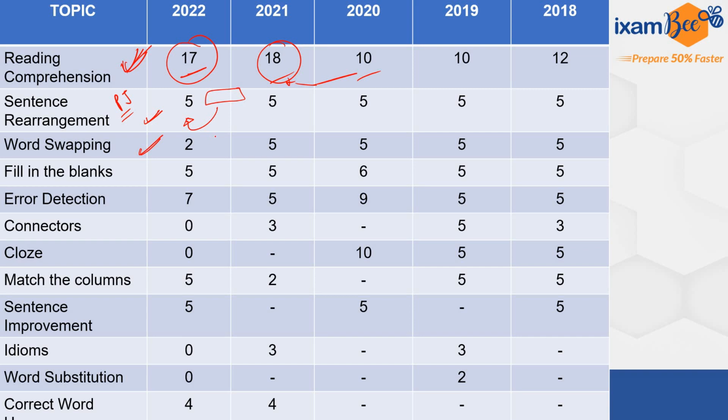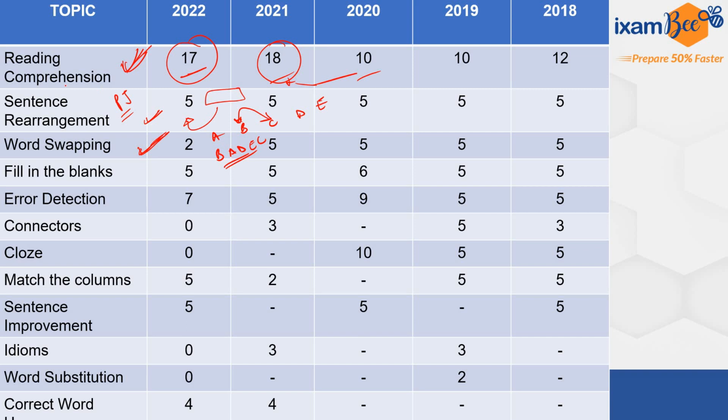As such, in swapping, an exchange of positions of words happens, but you may also expect a rearrangement kind, as in 5 words may be given, and in the options some orders may be given, like B, A, D, E, C, something like this. So these kinds of orders you need to select. We keep discussing these patterns in the class, so make sure that you practice questions of this kind. Very much doable, less grammar involved.